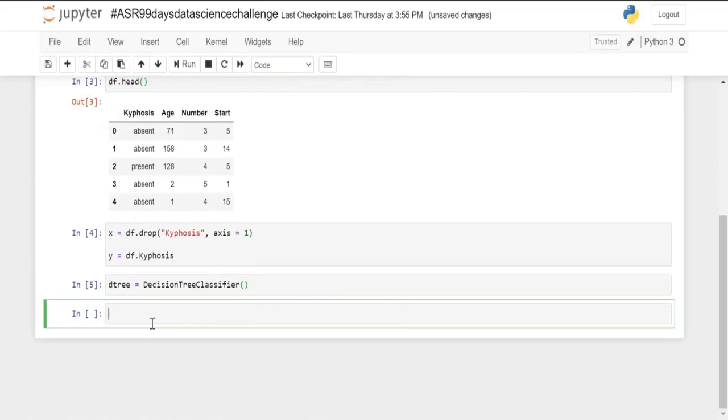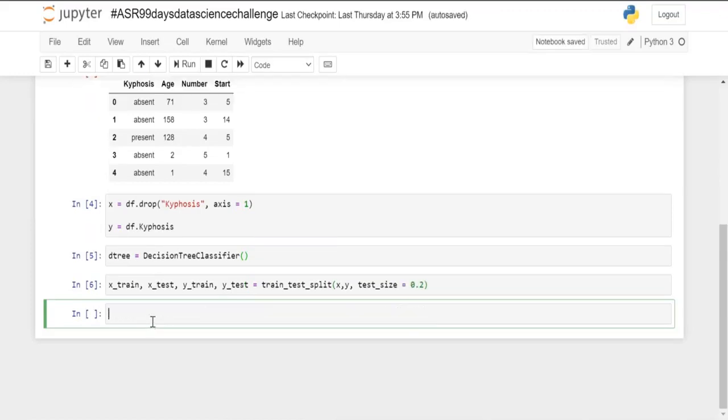Before that we have to create 4 new variables: X_train, X_test, y_train and y_test. Now we use our train_test_split function, pass our variables X and y, and take my test size to be 0.2 first. Let's run this out.